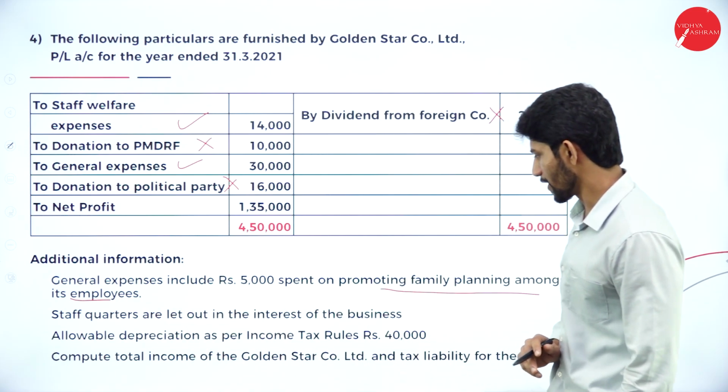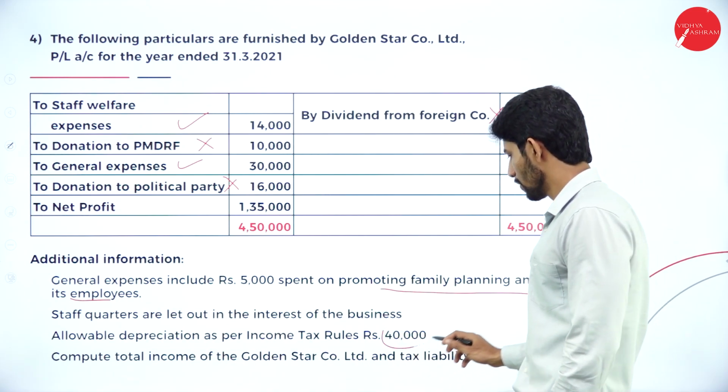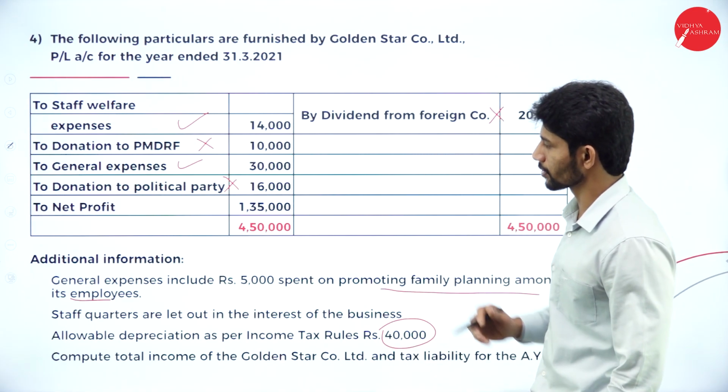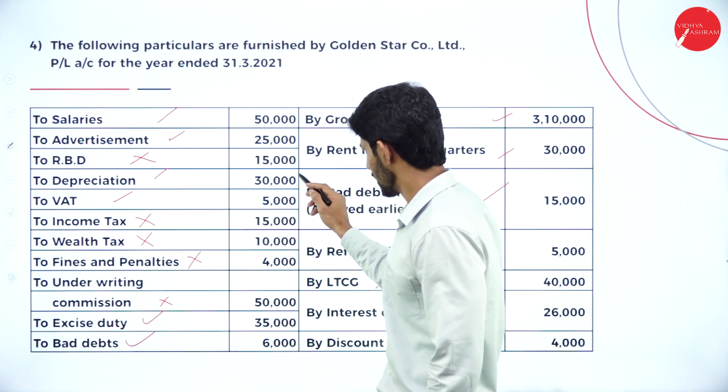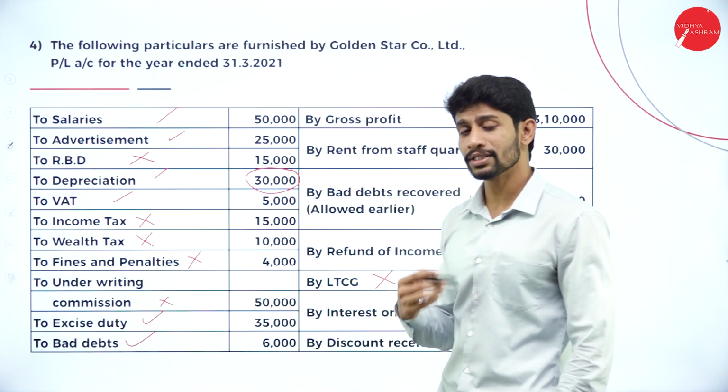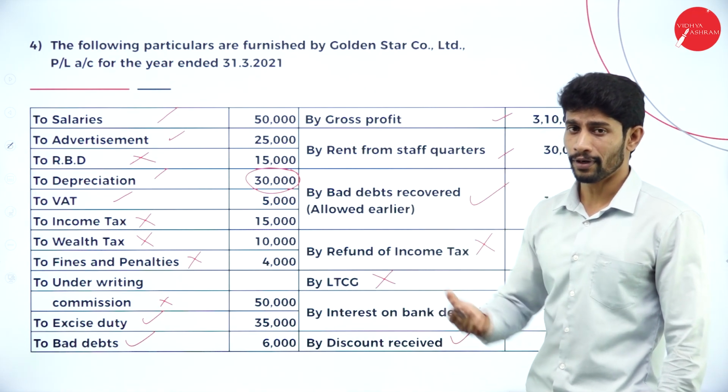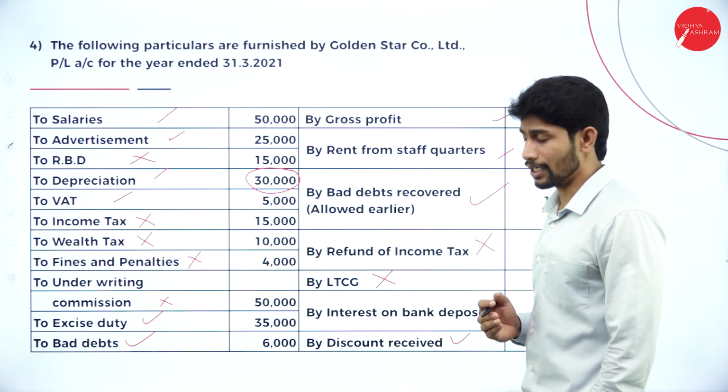Allowable depreciation as per income tax rules is rupees 40,000. But what is the depreciation claimed by the assessee or by the company? Depreciation claimed by the company is 30,000. But how much can you claim? You can claim up to 40,000. Still you can claim an extra 10,000.